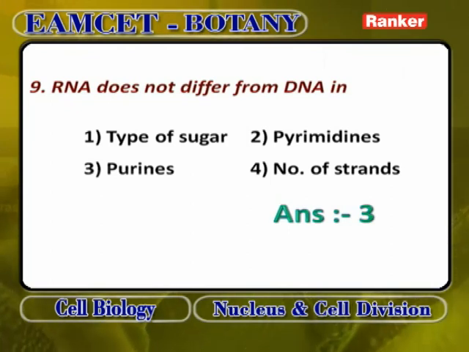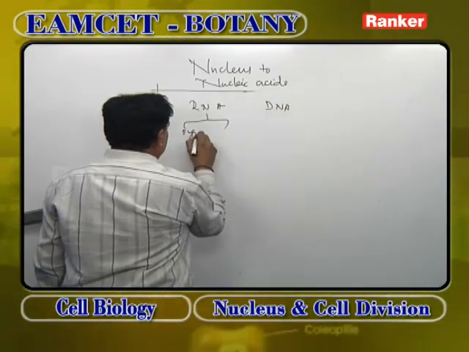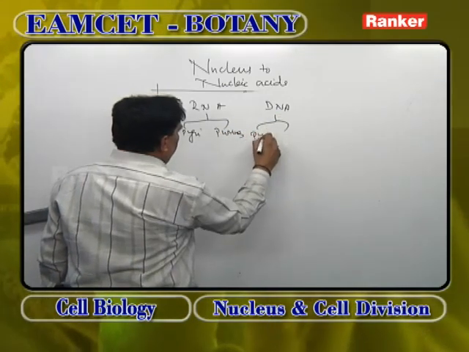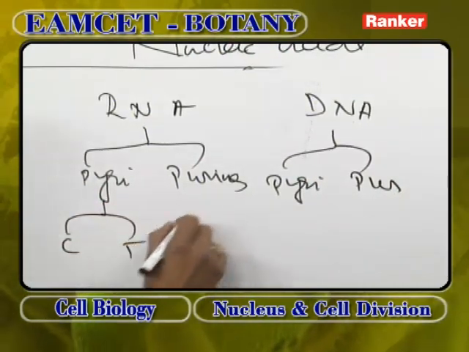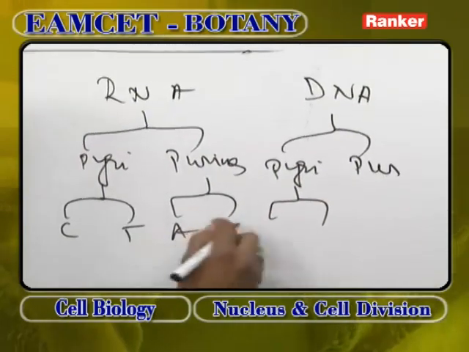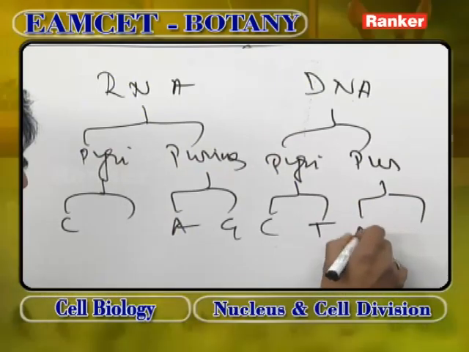RNA does not differ from DNA in which of these? In both DNA and RNA you will find pyrimidines and purines. Pyrimidines are cytosine and thymine, purines are adenine and guanine. In DNA, pyrimidines are cytosine and thymine, and purines are adenine and guanine.